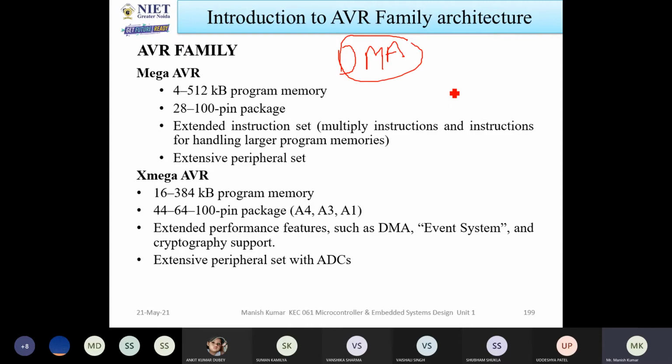So DMA, what is the use of DMA? DMA helps to transfer the data easily. Now let us consider you came across a problem: one system is there, and two pen drives are attached to the CPU.